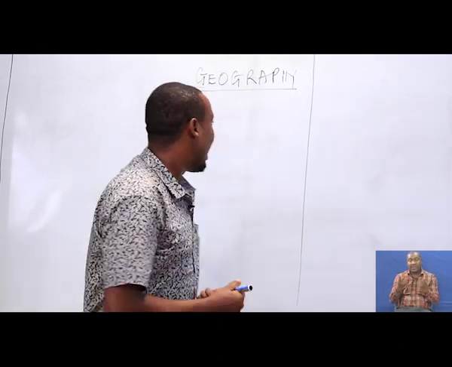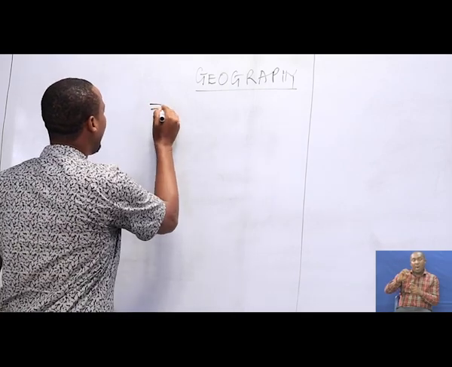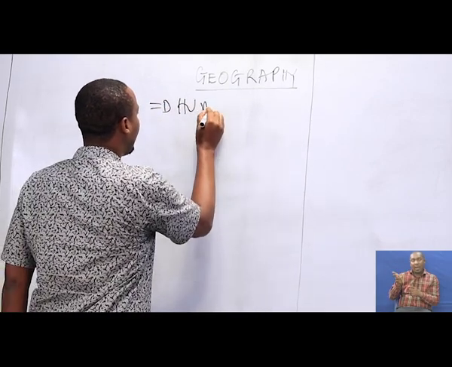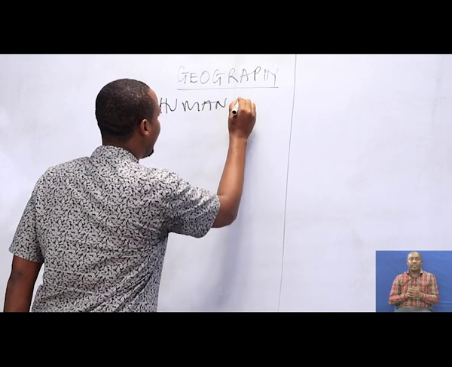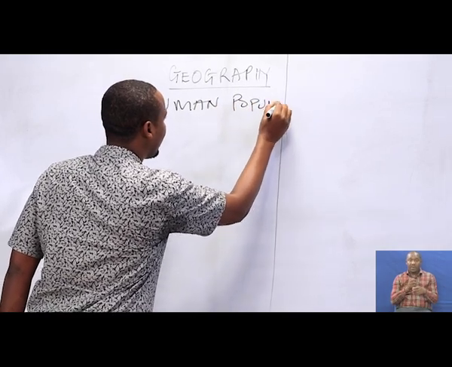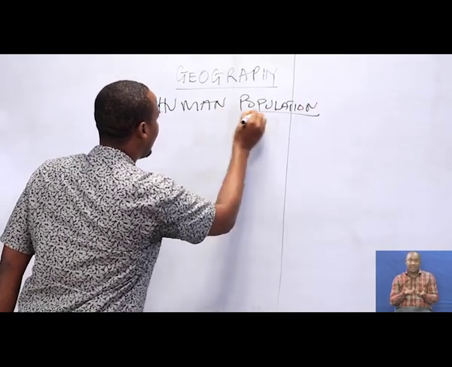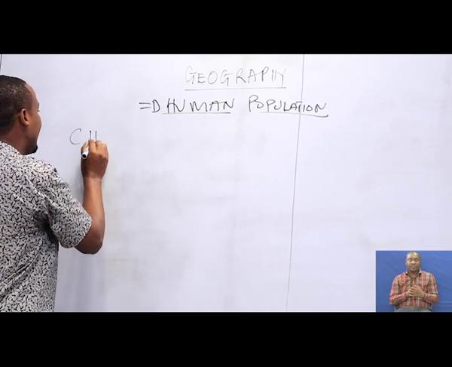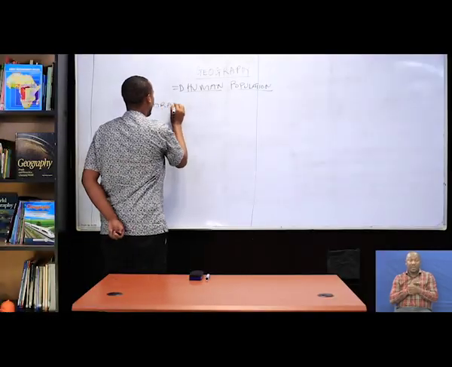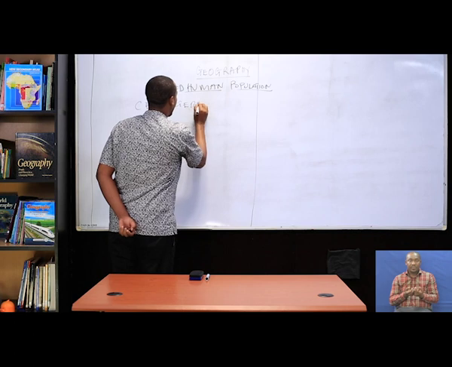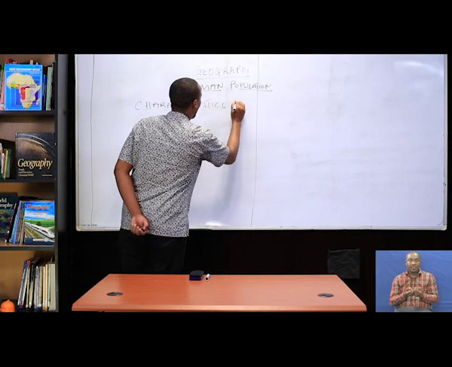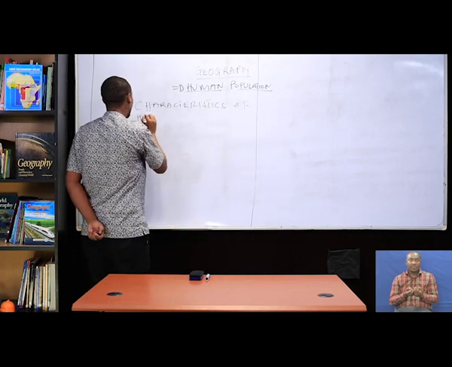So after that, I said we have a few characteristics of human population.